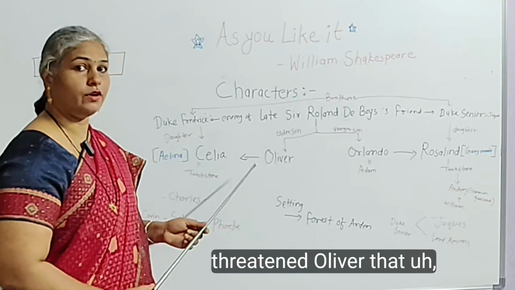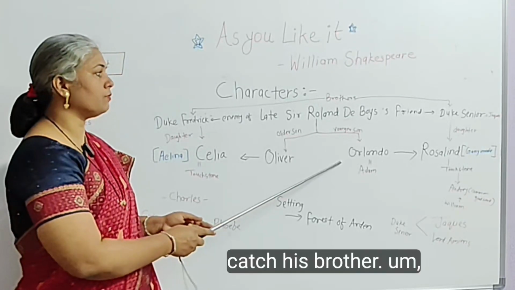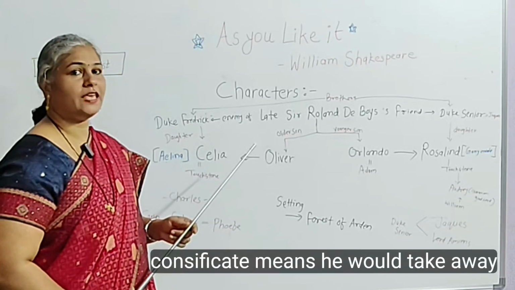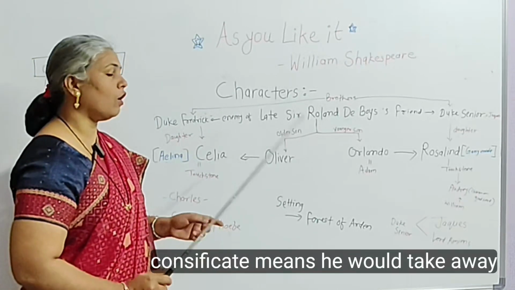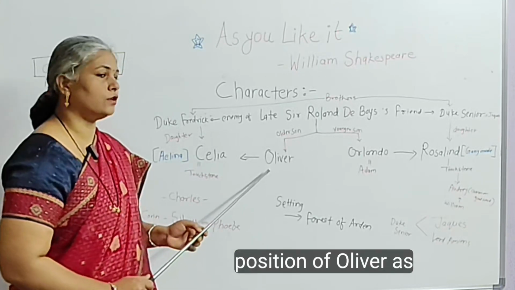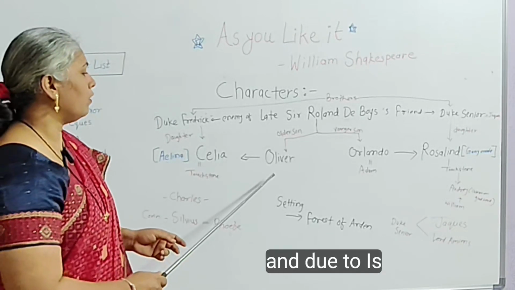Frederick threatened Oliver that if he would not catch his brother, he will confiscate, that means take away, all the property and position of Oliver as lord.